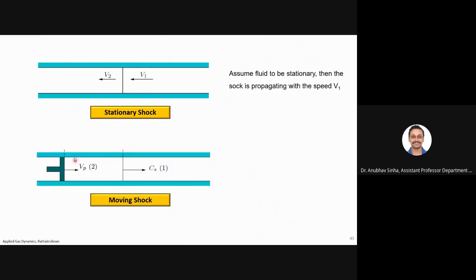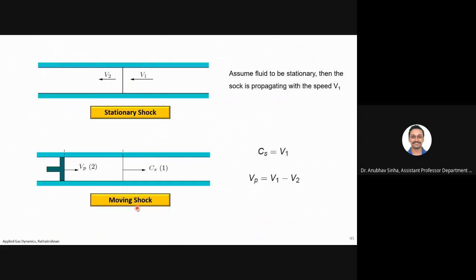So if we do that transformation, let us also add something. Let us say I have a piston here. The piston is moving with some speed v2, and because of this piston, some wave is generated. Let us say this is the shock wave which is traveling into the fluid at velocity cs. This is your typical, simplified configuration for a moving shock.